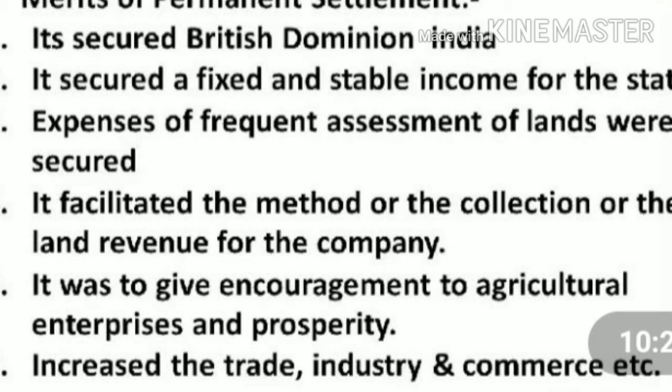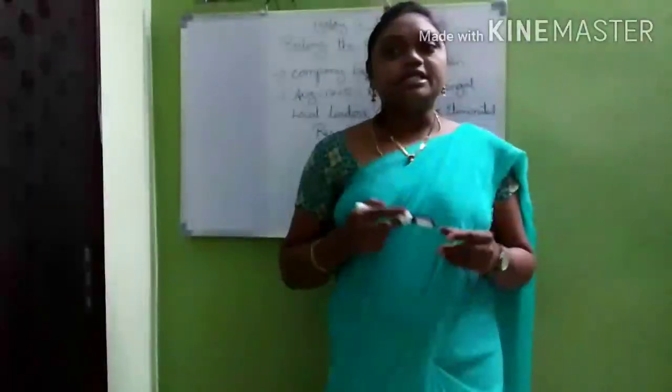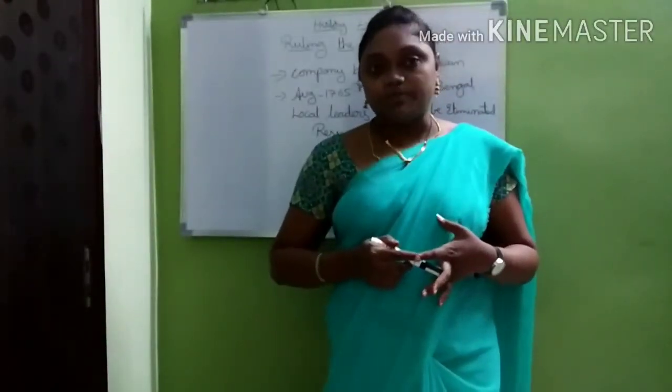Even so, what happened with the Permanent Settlement? Did it work properly? No. The point is that there were foreign rulers who got the right to collect the revenue from the people, and they did not know the local conditions or what was happening to the people. They fixed this revenue, so they wanted to stop the imports coming from Britain to buy the products in India. Permanent settlement is nothing but fixing the tax permanently.